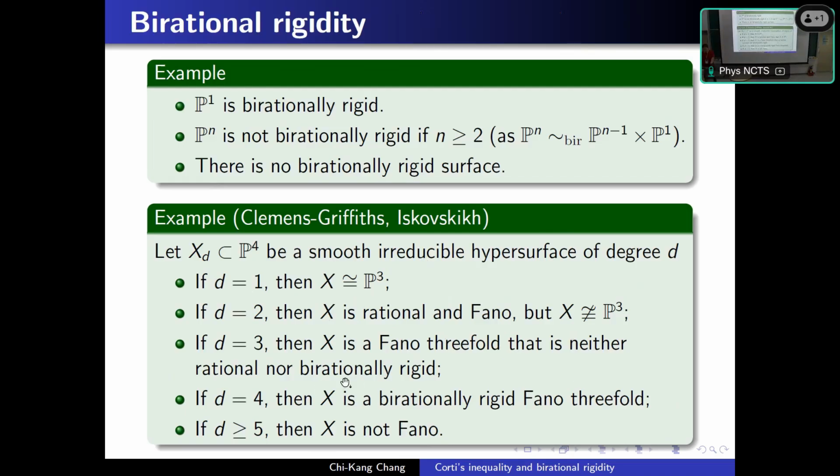Also, the birationally rigid Fano varieties have the least positivity of the anti-canonical bundle in the world of Fano varieties. So we may regard rigid as, in some sense, the boundary of Fano, because these are the Fano varieties that have the weakest positivity of the anti-canonical bundle.